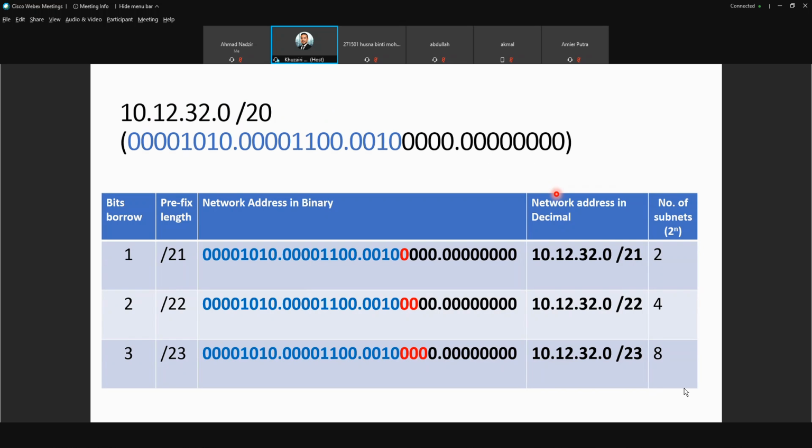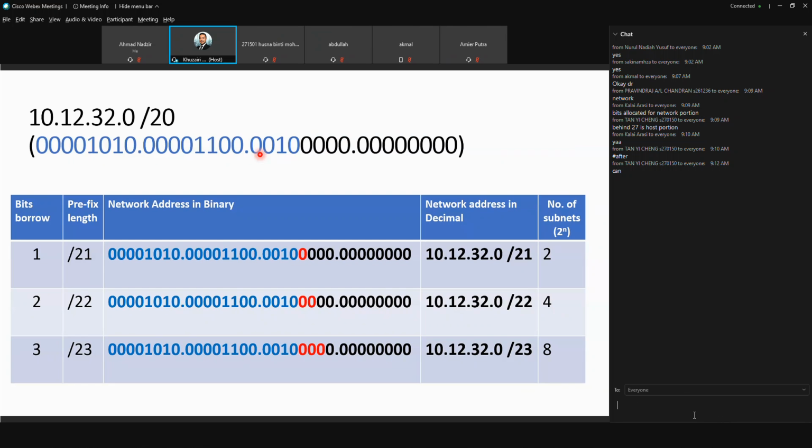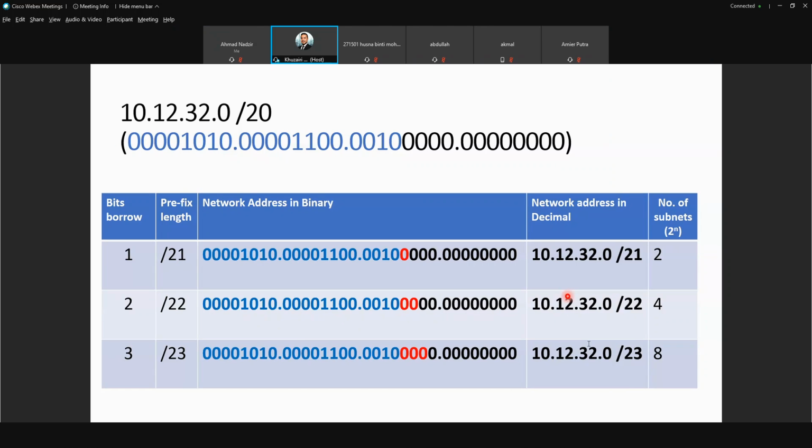Is it a network address or a host address? Anyone can answer? This is a network address. If you don't know, you need to do an operation. For me, by looking at the number, I know it is a network address.